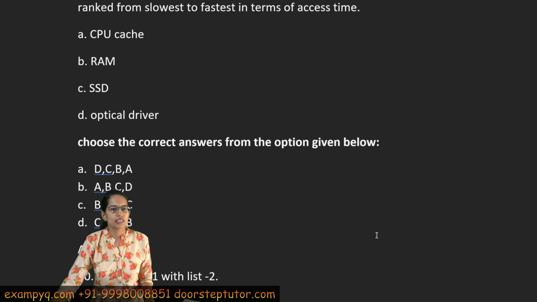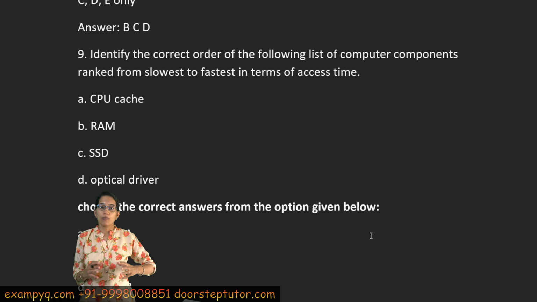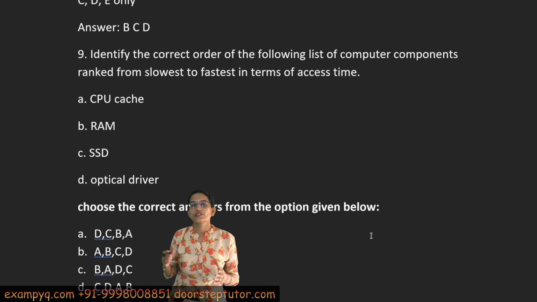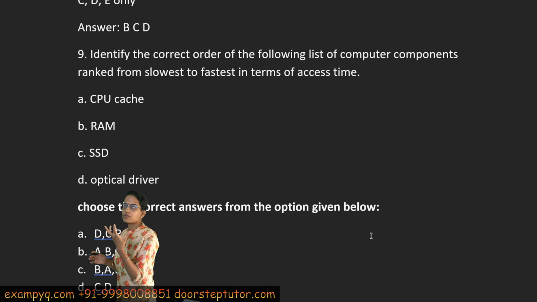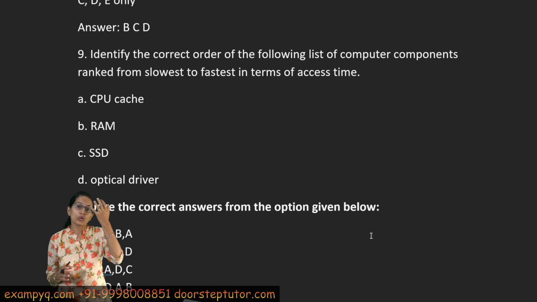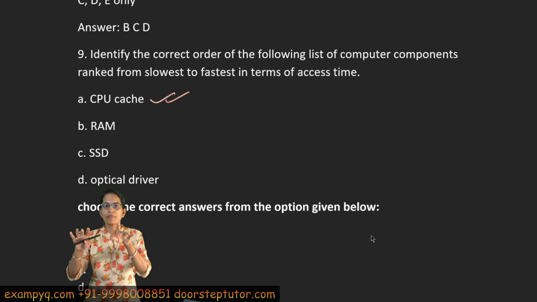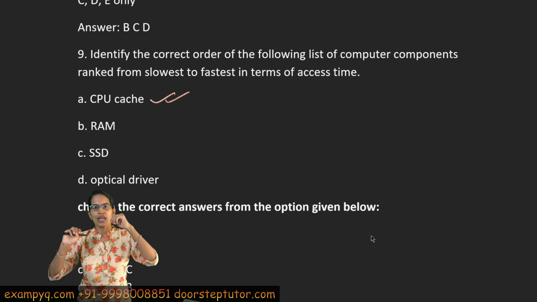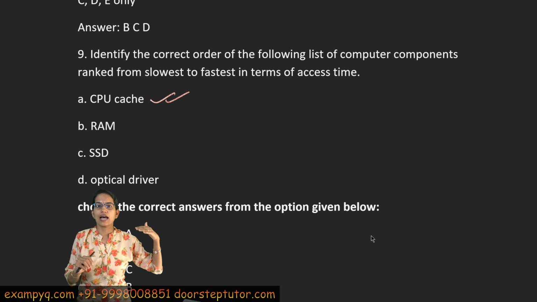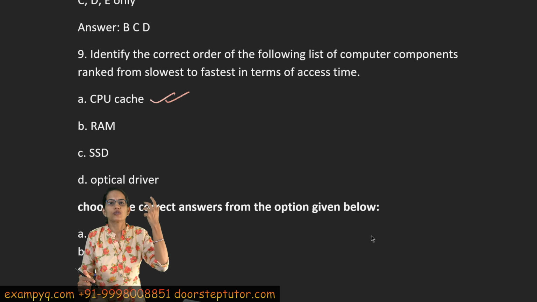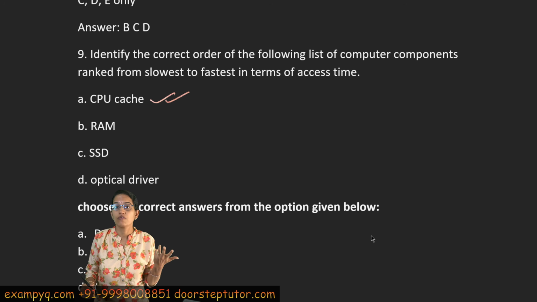The next question is, when you are talking about components of a computer, which of them are ranked from slowest to fastest? So fastest would be the one which is in the local cache. So CPU cache would be the fastest. I am typing something in the browser and it shows me all the searches that I had done previously if my cache history is not deleted, and that shows you what is the cache there, right? So that result would prompt out very quickly.